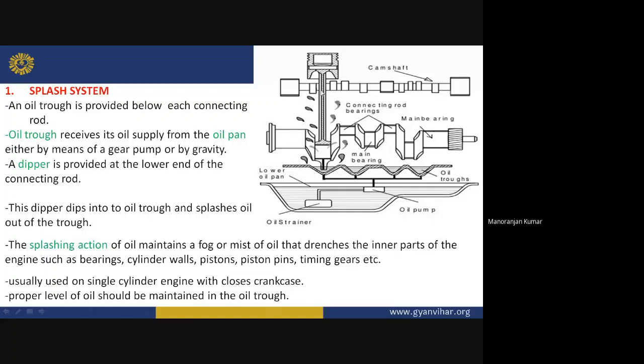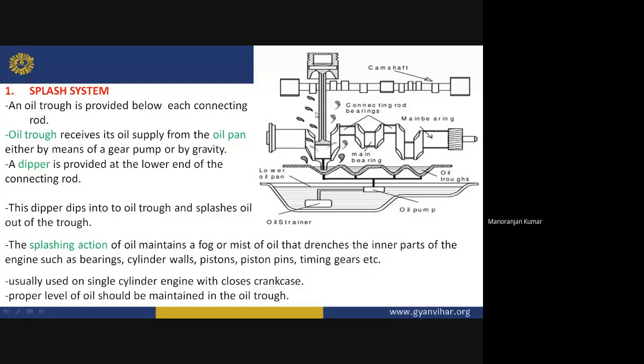Because the piston is moving in reciprocating motion, up and down, when it comes down, this dipper splashes oil from the oil trough, and this splashing action of oil maintains a fog or mist of the oil.